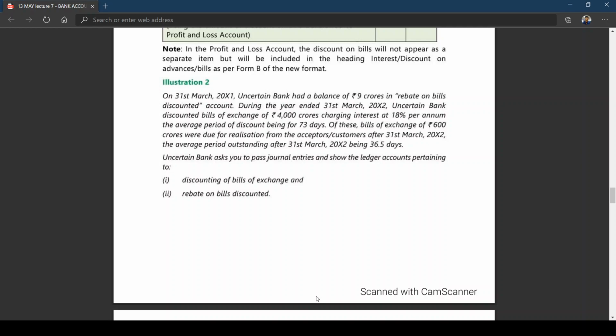Uncertain Bank asks you to pass journal entries and show the ledger accounts pertaining to discounting of bills of exchange and rebate on bills discounted. You can also see for yourself before I start working out the problem.